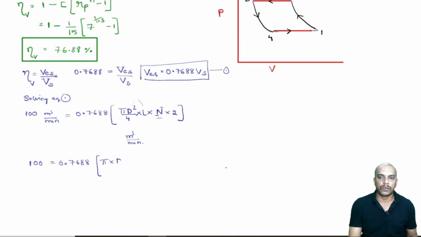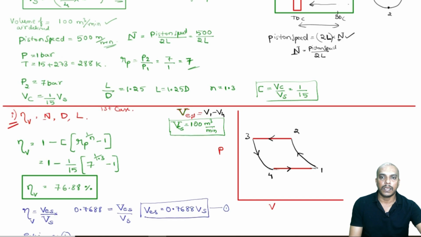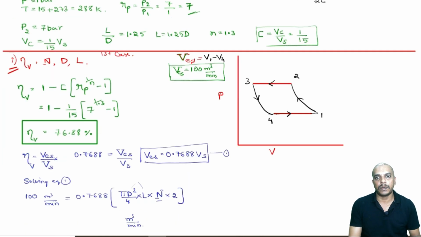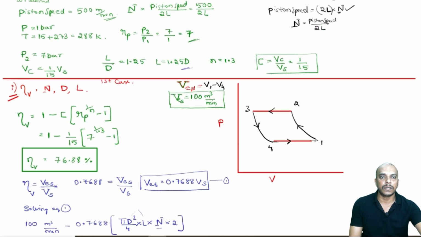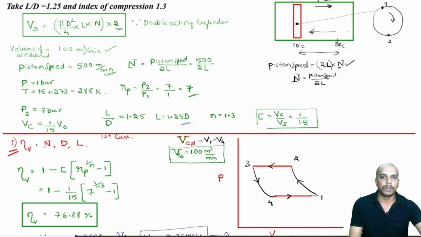Pi d square by, I mean, L is given in terms of diameter. See, L is 1.25 times of diameter. And N is given, N we have simplified, N is piston speed by length, like 500 divided by 2L we have done.